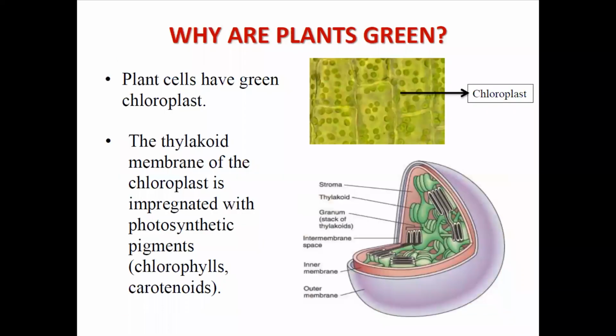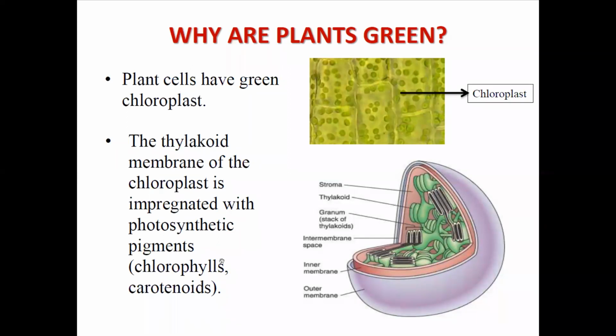Now, why are plants green? You can ask a question, why are plants green, not yellow, pink, or any other color? Because plant cells have green chloroplasts. The thylakoid membrane of the chloroplast is impregnated with photosynthetic pigments.